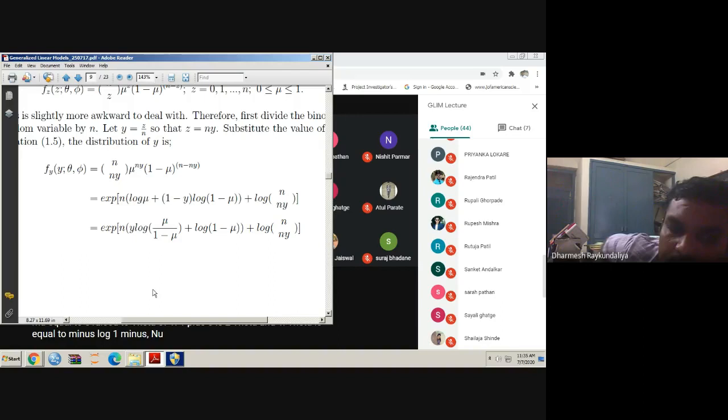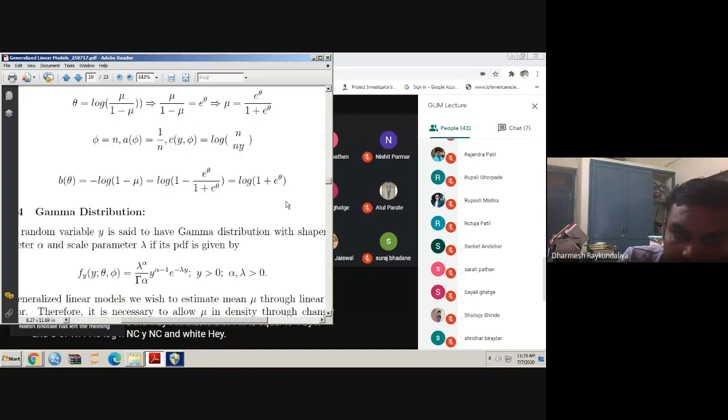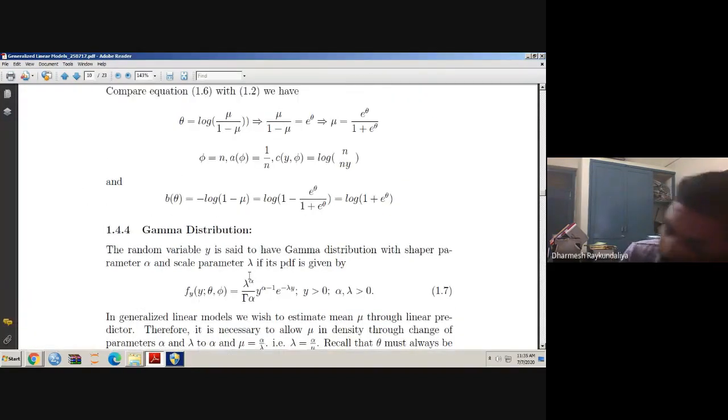It means that b of theta equal to log 1 plus e raised to theta. And here phi is equal to n because it is a scale parameter. So a of phi is equal to 1 by n, and c of y, phi is log n choose y.